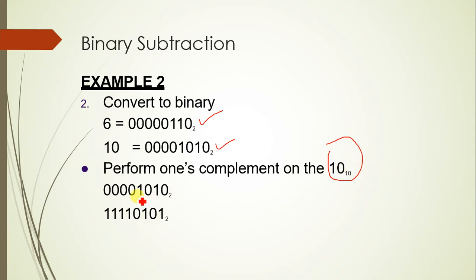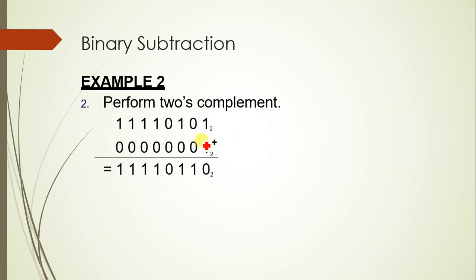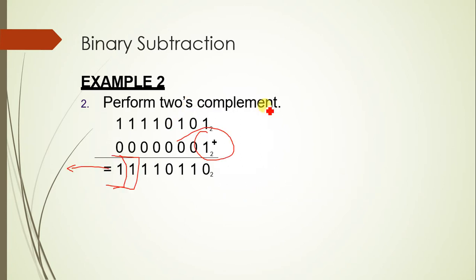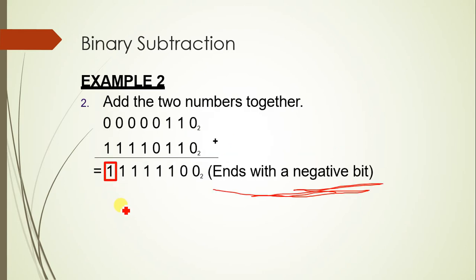1 0 1 0, you got 4 digits, convert them to 1's complement. When you are adding 1 to it, what happens? Whatever the output, the leftmost significant bit you have to remove, right? But this thing is ending with a negative one, right? What is the value of 6 minus 10? It would be 4, isn't it? Sorry, minus 4.